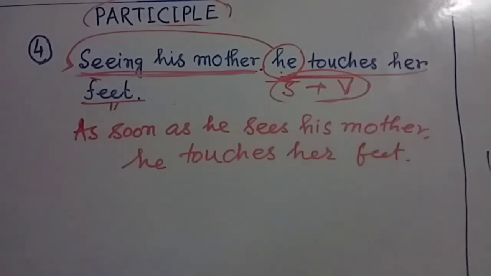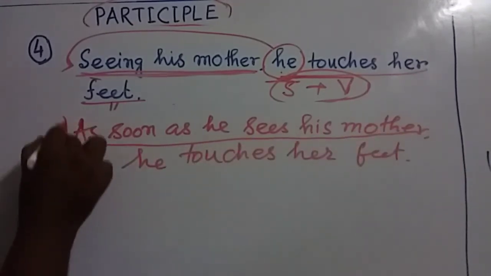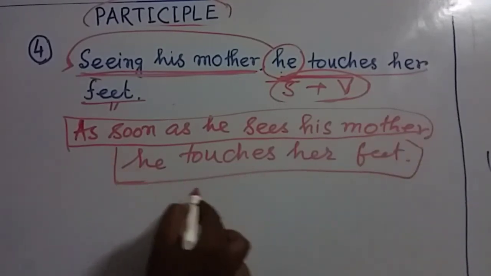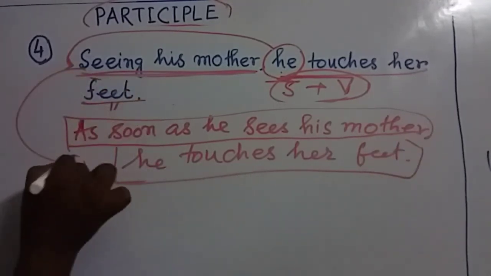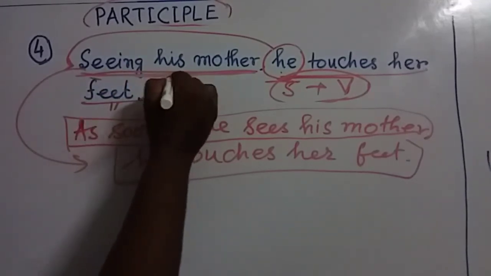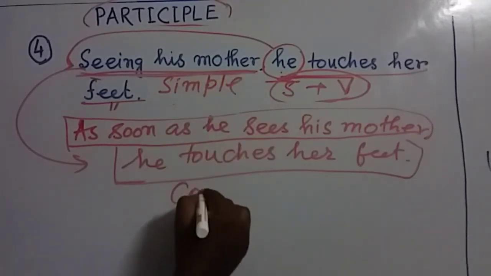My dear friends, this is a complex sentence. This part is the subordinate clause. It does not have a complete sense. This is the principal clause. So the meaning is the same, but the difference is that this is a simple sentence and this one is a complex sentence.